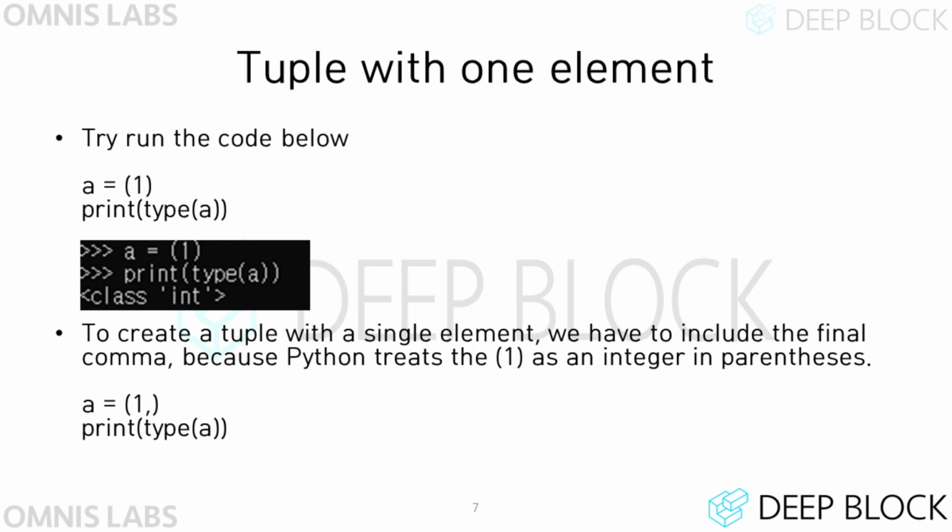According to what we learned, if we enclose data using parentheses, it becomes a tuple. But if we enter the code, we can see that a becomes an integer, not a tuple. This is because the Python interpreter regards the parentheses as parentheses used for operation. So when creating a tuple with a single element, you must put a comma after the element so that the Python interpreter can recognize it as a tuple with one element. So if you add a comma after one as shown below, the Python interpreter assigns a tuple to a.